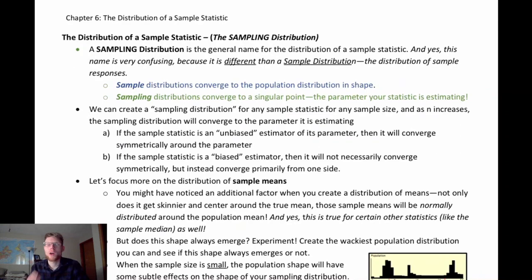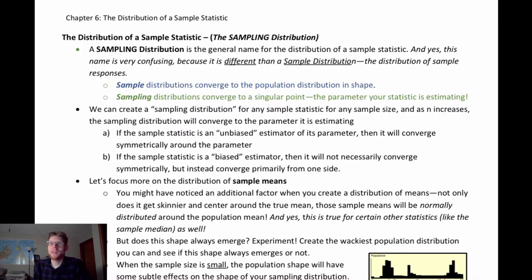Okay. Now, I've already used this word before, and I honestly shouldn't have used it on the previous page until we got here. I want to talk about this term sampling distribution because it's a little bit confusing, since we have two words here that are super similar. And I'm not responsible for this, by the way. You can thank the development of the discipline that we have these two awfully confusing words. However, they exist, and so we need to use them.